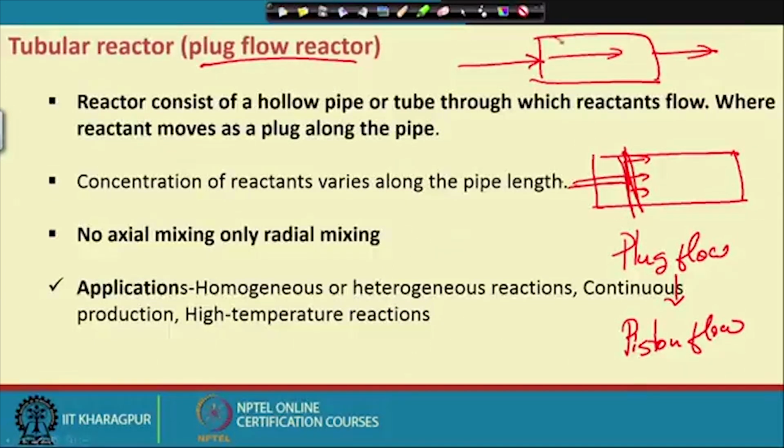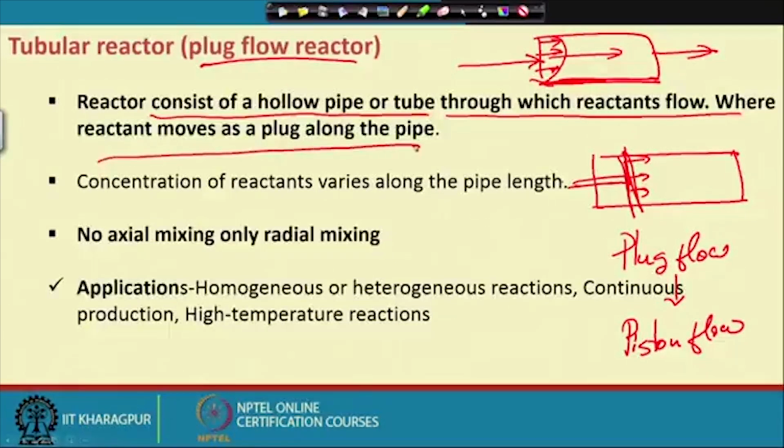But when liquid flows through this tubular reactor, we have a gradient of velocity, because the liquid close to the wall of the tube has less velocity compared to the center, since there is friction between the wall and the liquid. That is why the velocity reduces to a great extent. The reactor consists of a hollow pipe or tube through which the reactants flow as a plug. Piston flow is basically considered the ideal flow, and ideal flow is very rare to happen.